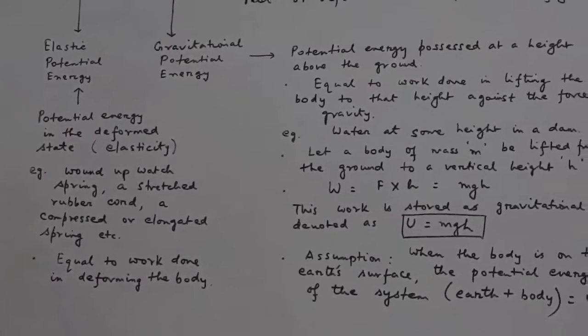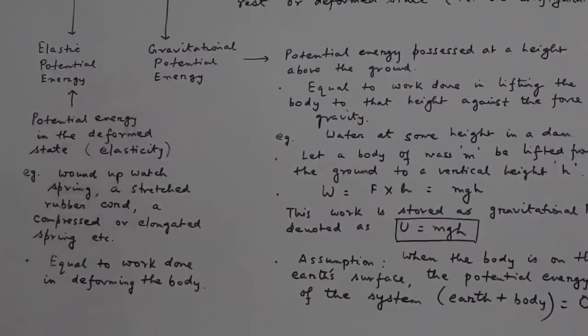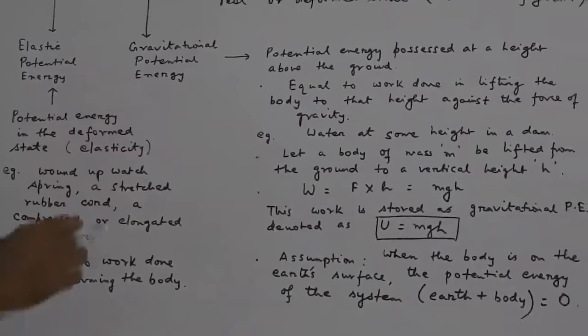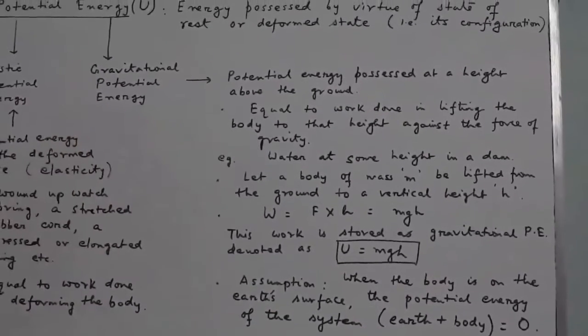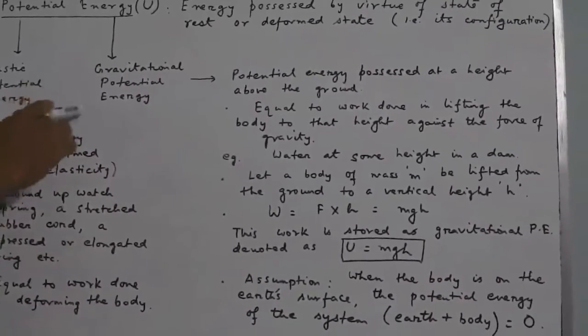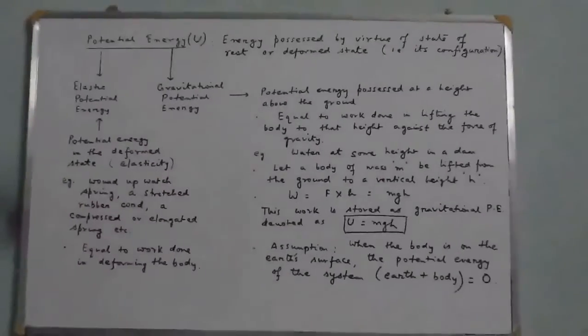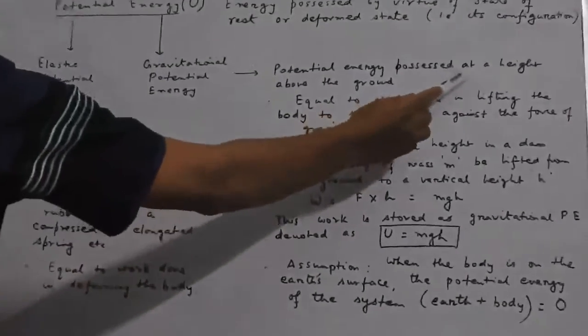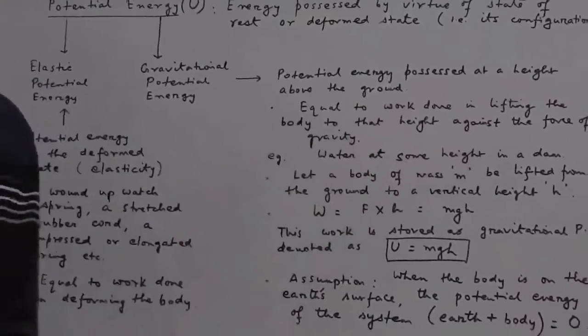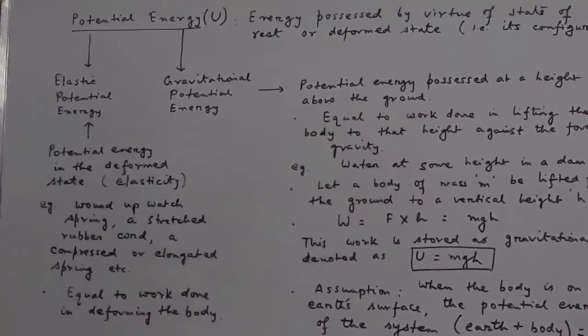So now we shall focus on what is gravitational potential energy. For this we have a mathematical equation that we will frequently use in numericals. Gravitational potential energy is the energy possessed when the body is kept at some height above the ground. Ground represents the surface of the earth.